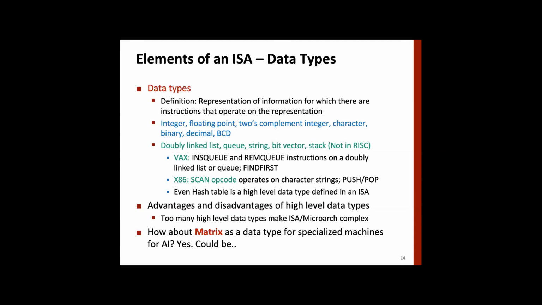All the constructs that you see today in higher level languages were available in assembly language. Once it's in assembly language, then hardware has to do this very efficiently, right? Sometimes the thinking is that you can specialize hardware to do these things.